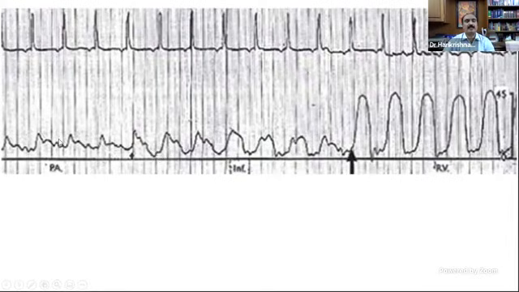Here there is no gradient between the pulmonary artery and the RVOT. That means at the valve there is no gradient. But there is a gradient between the RVOT and the mid RV. So there's a significant gradient.